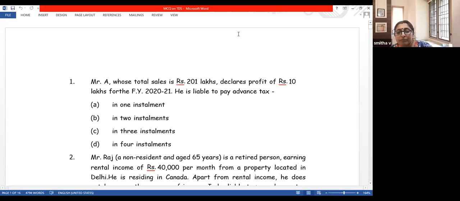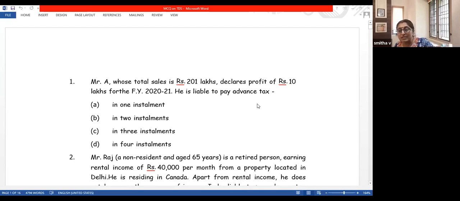Mr. A, whose total sales is 201 lakhs, he declares a profit of 10 lakhs for the year 2020-21. He is liable to pay advance tax in how many installments? His profit is 10 lakh. So he doesn't come under the first exception. 10 lakhs means his tax liability will be definitely more than 10,000.